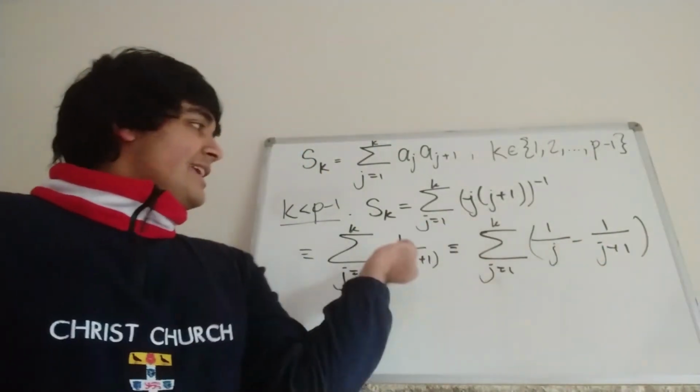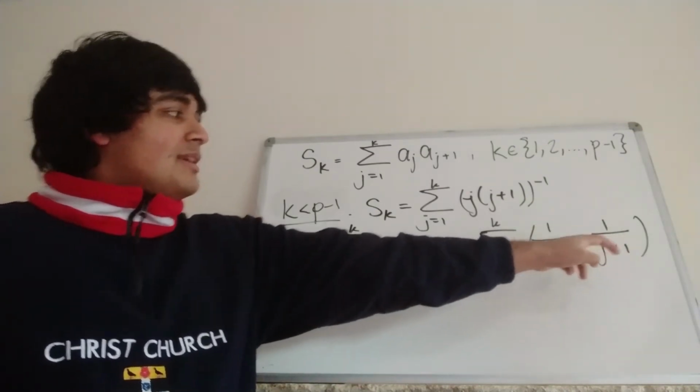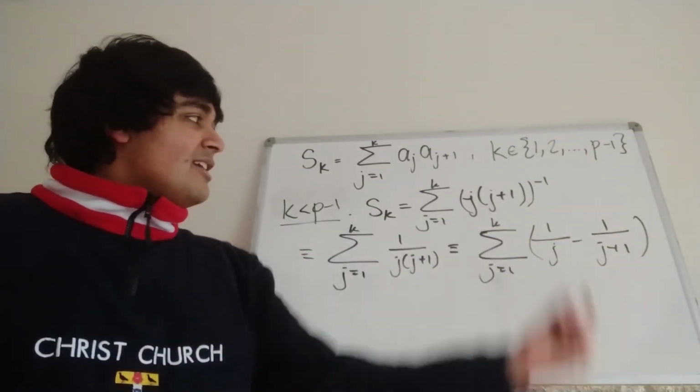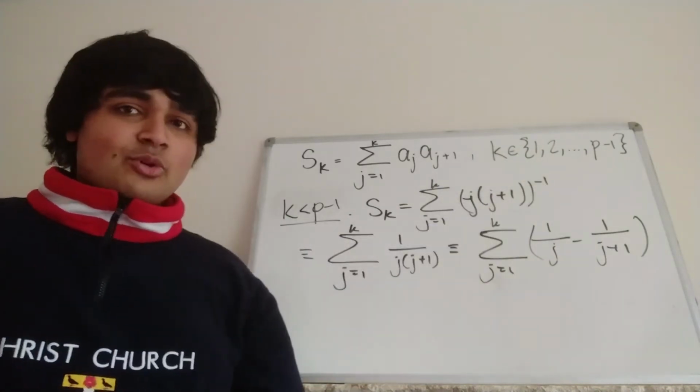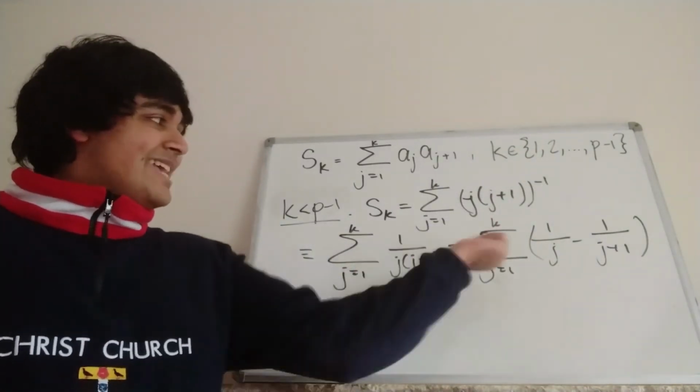Okay, just check this thing equals this thing. Let's multiply both the top and the bottom of this thing by j plus 1, and the top and the bottom of this guy by j. So we're going to have j plus 1 minus j, which of course gives 1 on the numerator, divided by j times j plus 1. Great, so going from here to here is valid.